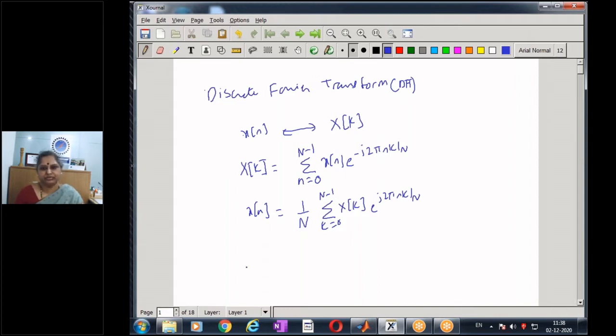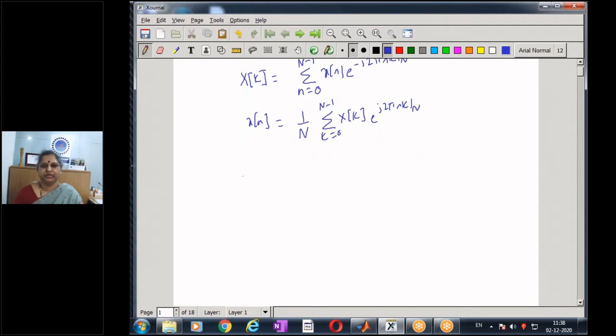In today's module, we shall try to relate the analog domain, the analog frequency omega, or the sampling frequency omega s, to the N-point DFT. Because usually we have our discrete time sequence, which is obtained through sampling the continuous time signal, and after sampling the signal, we try to compute our N-point DFT. From the DFT, we need to relate it to real frequencies which are present in the signal.